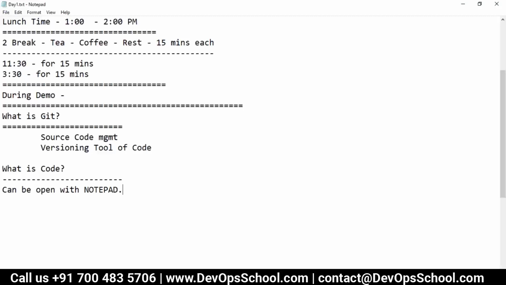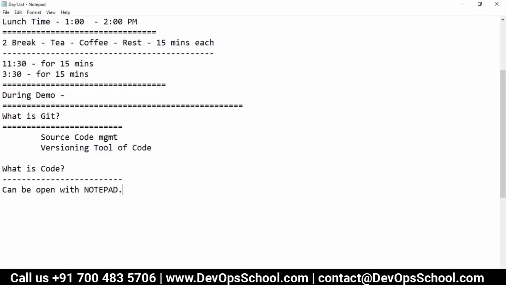Code can be some information also, which can be written in any editor, and that gets stored and can be opened with Notepad. If that file cannot be opened with Notepad and you cannot see the content, I believe you cannot call it code. Why? Because Notepad can open any code file written in any format and extension, and you can read the content.